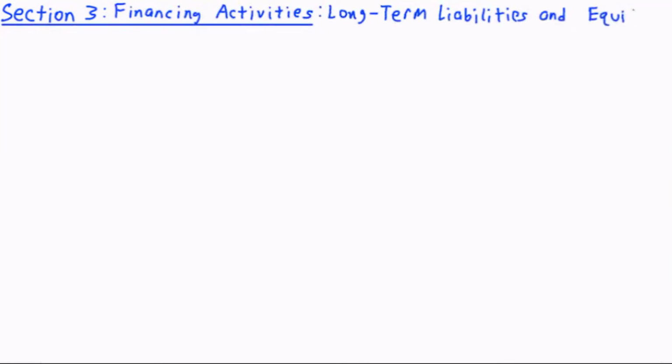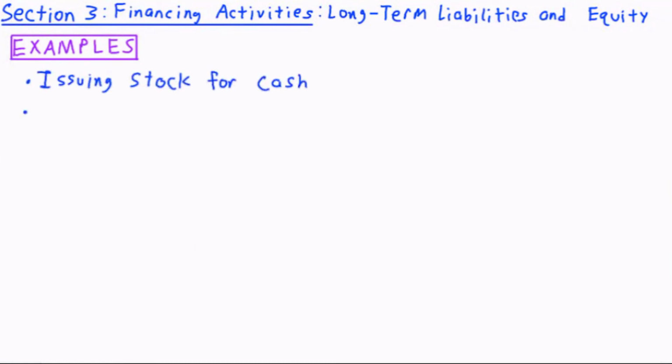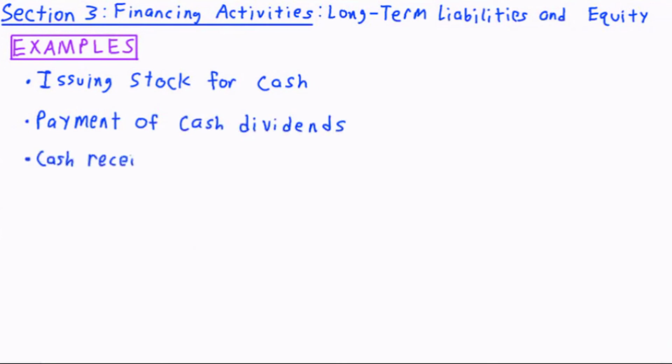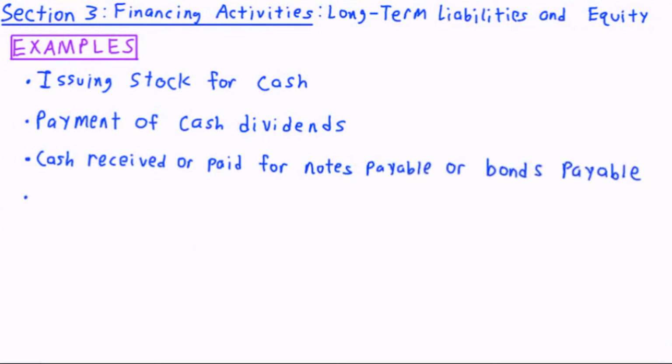The third section of the statement of cash flows is for financing activities. This section generally lists changes in cash related to long-term liabilities and equity. Examples include issuing stock for cash, payment of cash dividends, cash received from debt obligations such as notes payable or bonds payable, the purchase or sale of treasury stock.